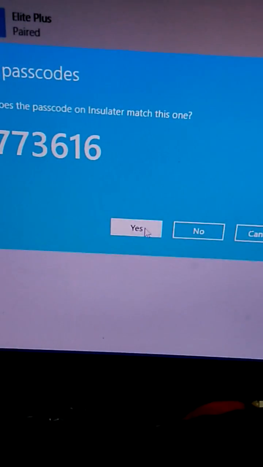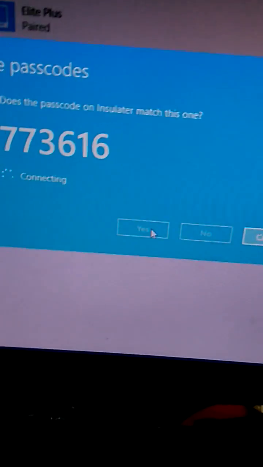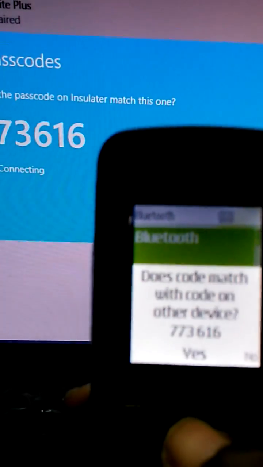I click then yes. After that I click yes only, and the pairing is done. Okay friends, the first time I made some mistake, and the second time I did the right thing.